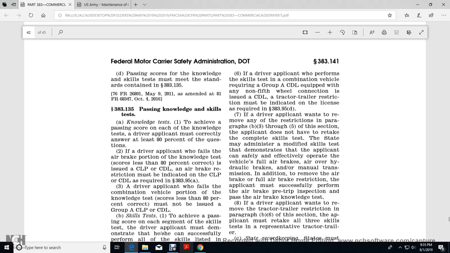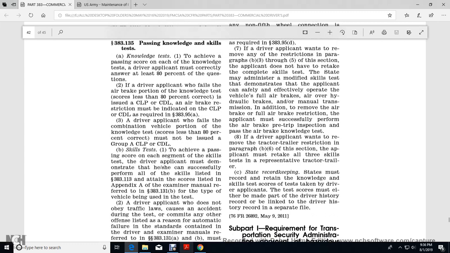If the driver applicant wants to remove the restrictions in paragraphs (b)(3) through (5) of this section, the applicant does not have to retake the complete skills test, but must demonstrate in a modified skills test that the applicant can safely and effectively operate the vehicle's full air brakes, air over hydraulics, or manual transmission, in addition to removing the full air brake restriction. The applicant must successfully perform the air brake pre-trip inspection and pass the air brake knowledge test. If the driver applicant wants to remove the tractor-trailer restriction in paragraph (b)(6) of this section, the applicant must take the three skills tests in a representative tractor-trailer.